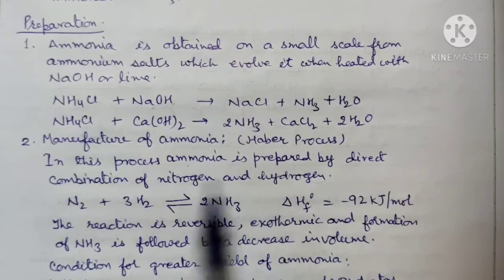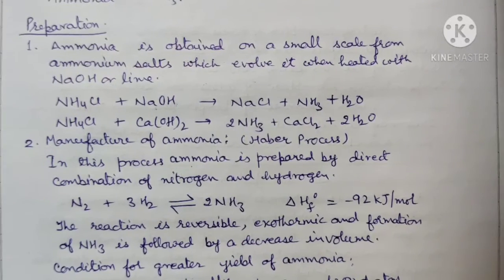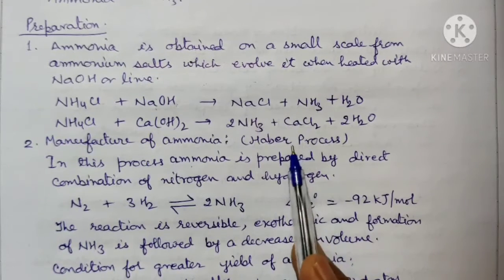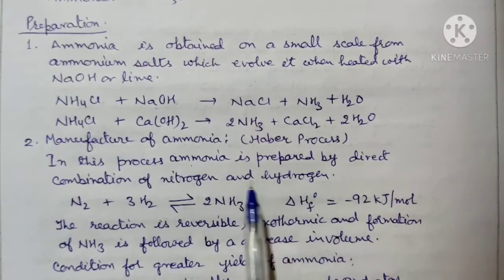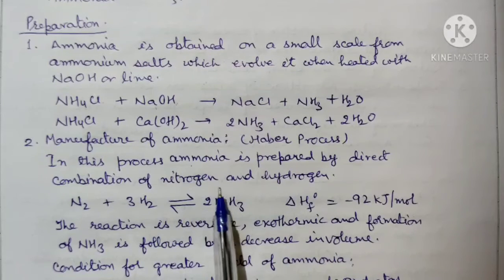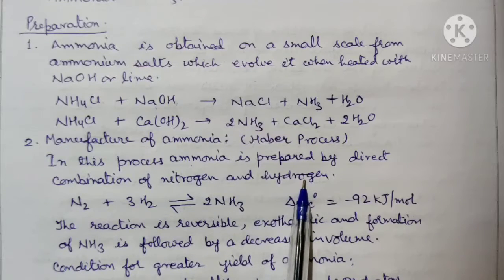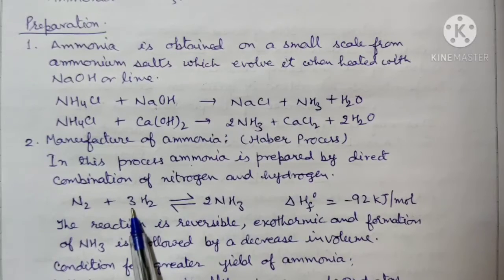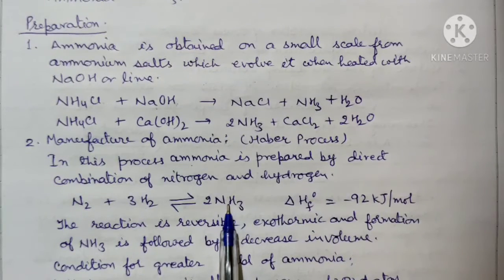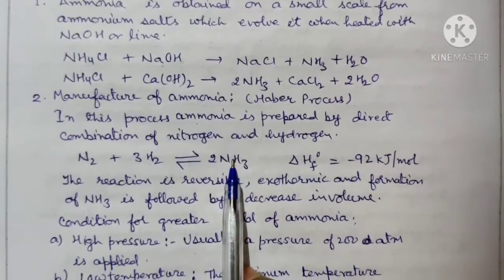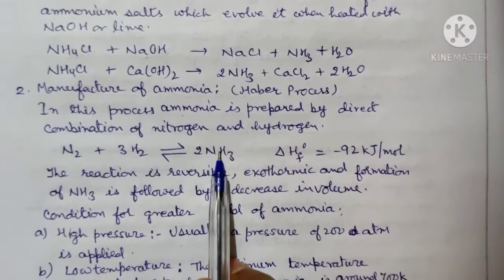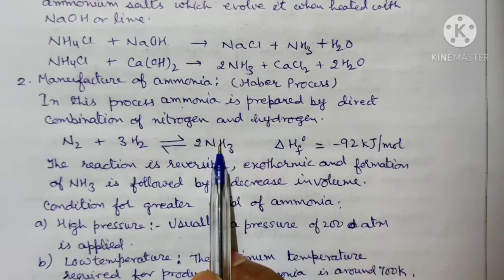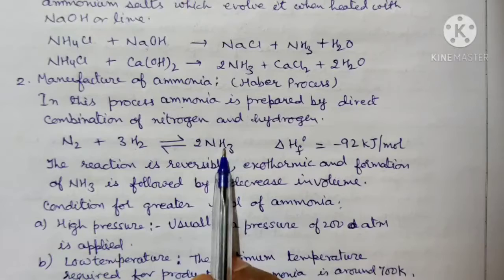Ammonia is prepared by Haber's process on a large scale. In this process, ammonia is prepared by direct combination of nitrogen and hydrogen. So for the preparation, we have to take nitrogen and hydrogen, and then it is converted into ammonia. Now we have to see what are the main aspects for the greater yield of ammonia, the large amount of ammonia. So for this we have to see the reaction.